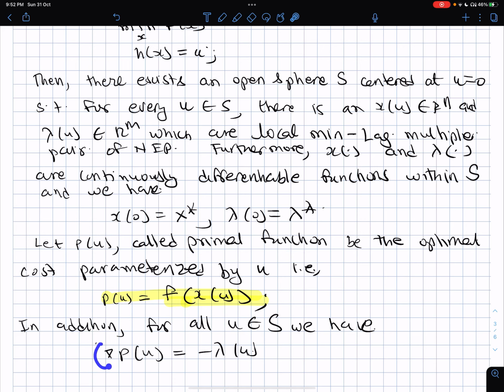Then the gradient of the primal function, which is obviously with respect to u, is nothing but equal to the negative of the Lagrangian multiplier vector. This is an m cross 1 vector, this is also an m cross 1 vector, and this is just the negative of this. So this result is very interesting because what it tells us is that the first order change of cost is nothing but given by the negative of these Lagrangian multipliers.